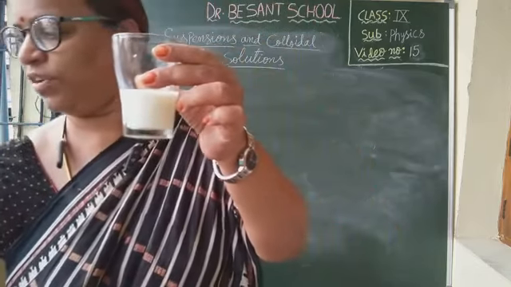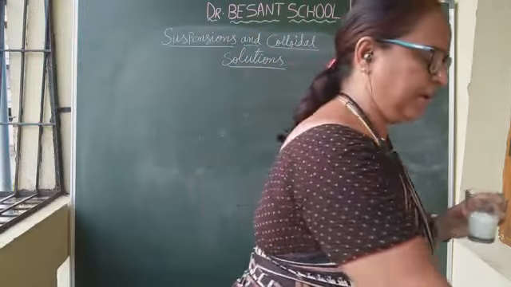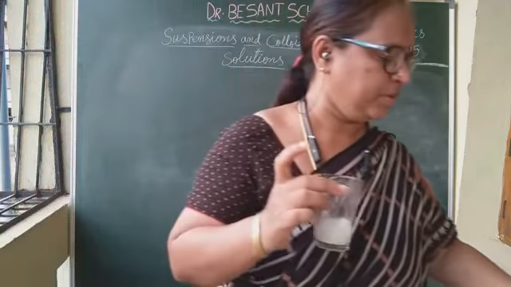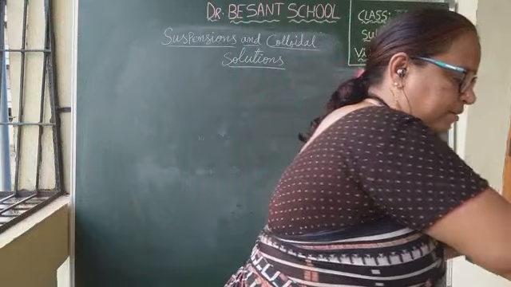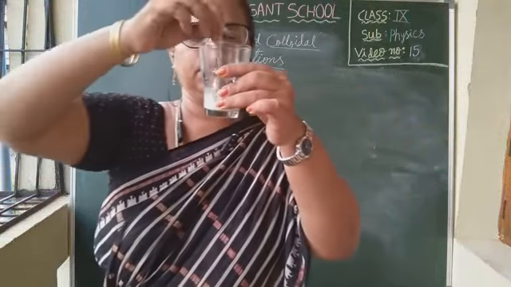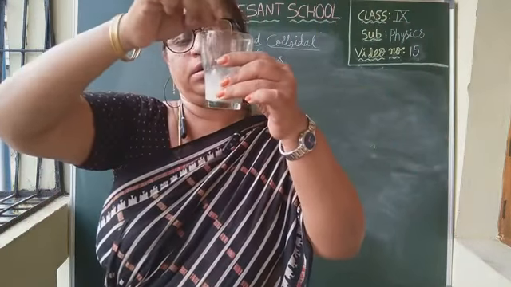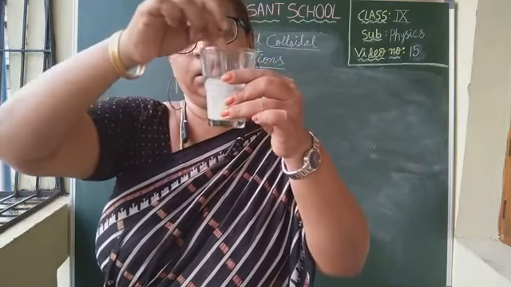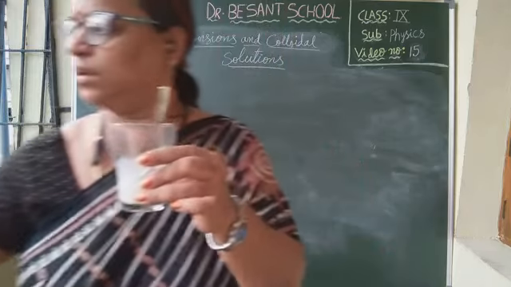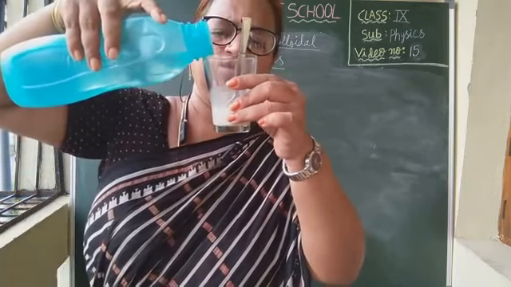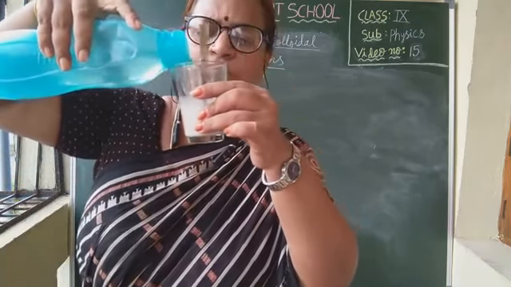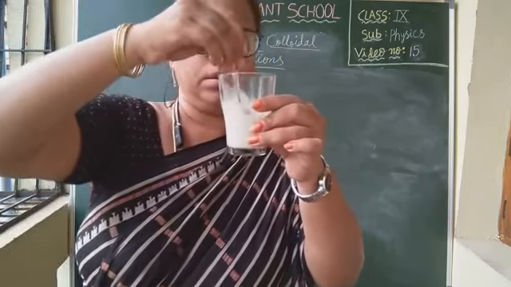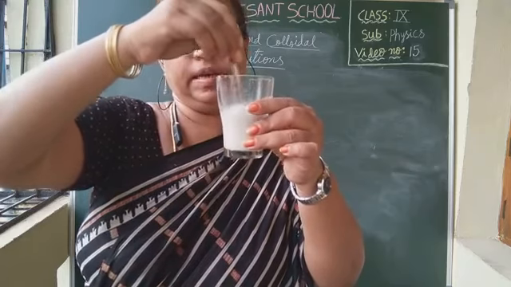Some amount of water for milk as well as for chalk powder, for both. Now we will stir both of them. First I will stir this chalk powder in water. Let me add some more water, so it is clearly visible for you. Now I am stirring it.